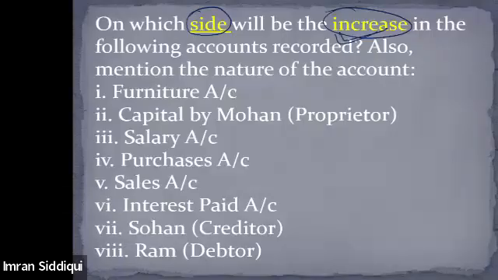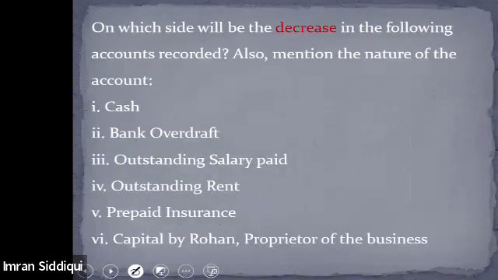All right. So this was the question, guys. I'm giving you one question so that you can try it on your own as well. Please try this question. This is a little different, since this time it asks on which side these changes will be recorded. Cash account is decreasing, bank overdraft is decreasing, outstanding salary paid is decreasing, outstanding rent is decreasing, prepaid insurance is decreasing, capital by Rohan is decreasing. How will it affect the accounts? On which side of the account should we reflect these changes?